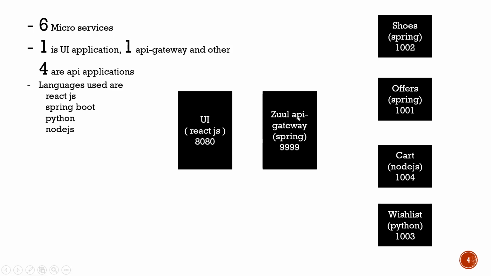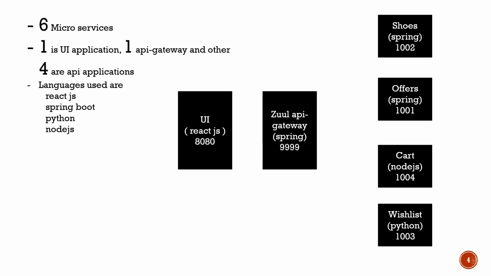And then I have the Zuul API Gateway. The reason I'm having the Zuul API Gateway is that if you don't have it, it still works. But the main problem is, the UI engineer, whoever develops this UI application, has to know what all the APIs are. Depending on these API calls, you need to continuously change the UI, and also assume that if they change some of the methods and some of the conventions in the API services, then it has to be updated again on the UI side.